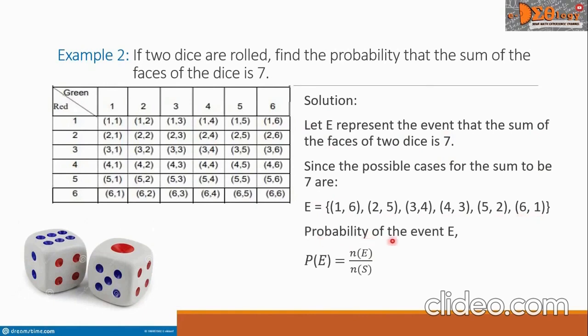Therefore, the probability of the event E is P of E equals the fraction where the numerator is n of E, which means the number of outcomes in E, over the denominator n of S, which means the number of outcomes in the sample space. So we have here 6 over 36, and this can be reduced to 1 over 6. This is now our final answer.